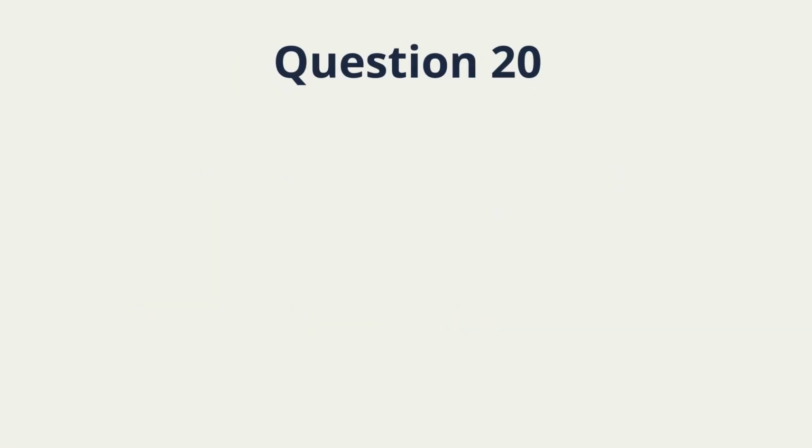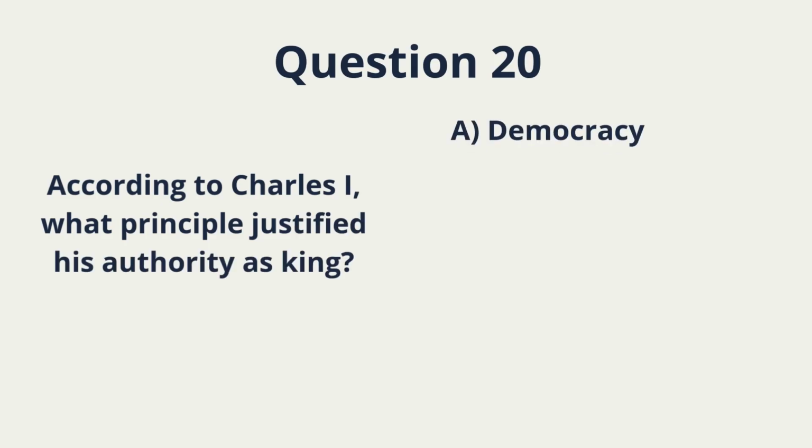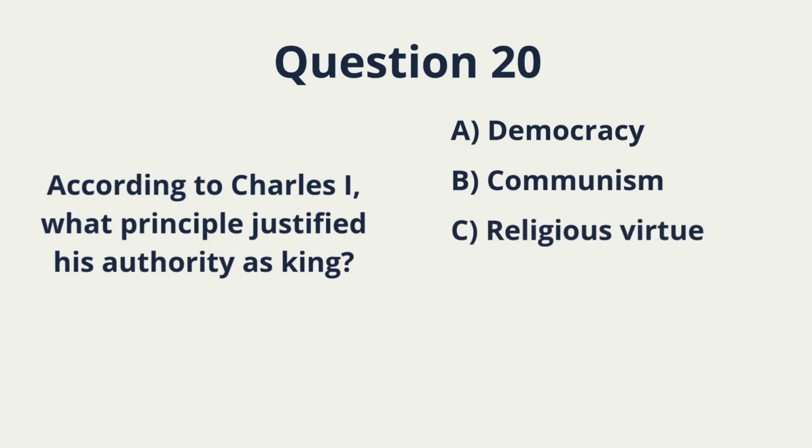Question 20. According to Charles I, what principle justified his authority as king? A. Democracy. B. Communism. C. Religious virtue. D.